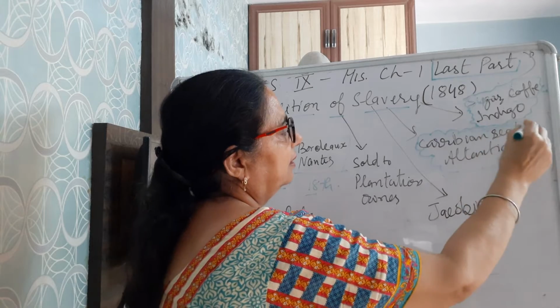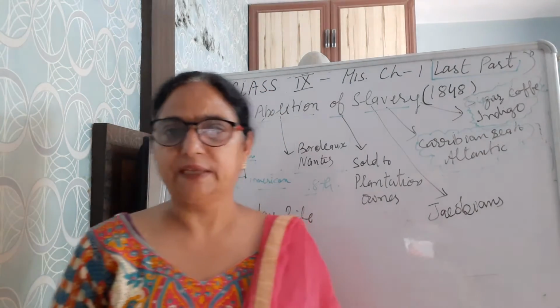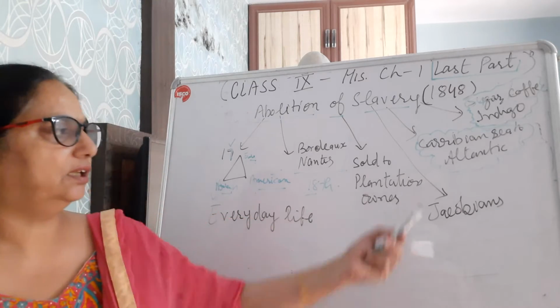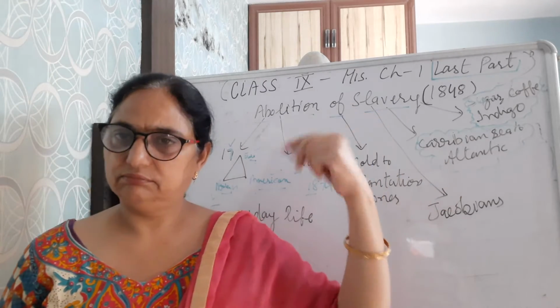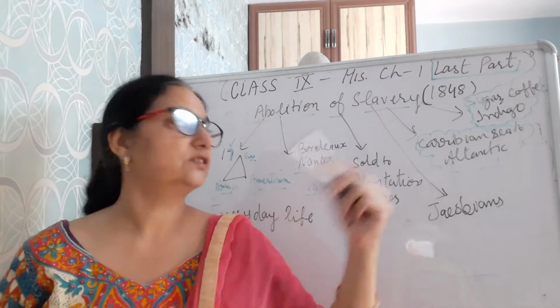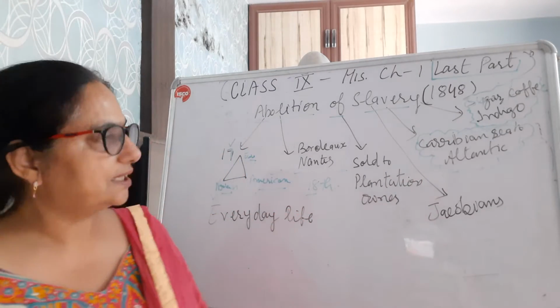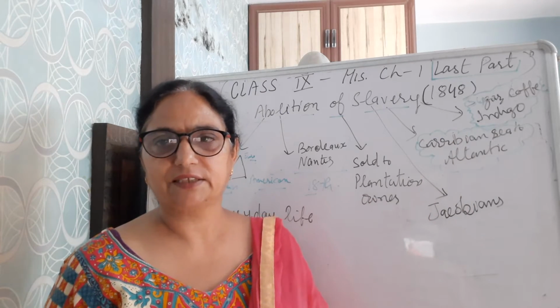They were almost like in a prison type of ship, and for a 3 months journey they were brought from one place to another, and there they were set up and forced to work.